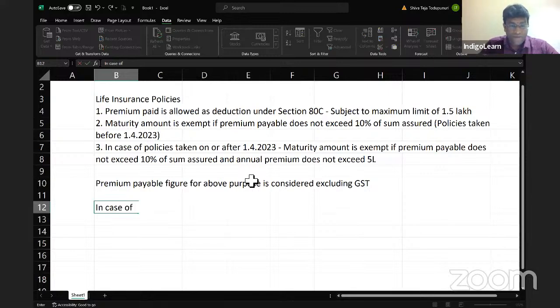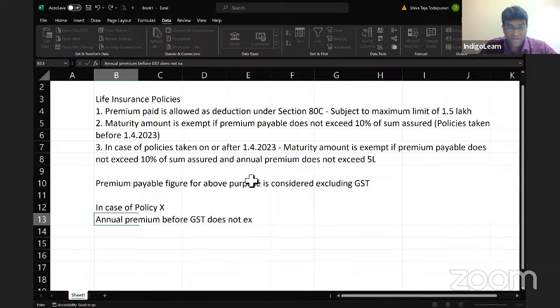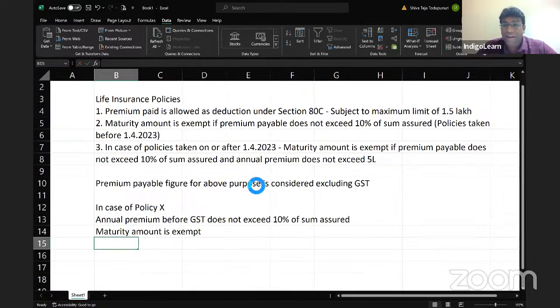In case of policy X, annual premium before GST does not exceed 10% of sum assured. So what will happen is, my dear friends, straight away maturity amount is exempt. Correct? I'm sure we got clarity on this point, everybody. All of us, please reply. Come on. Excellent. Very good.